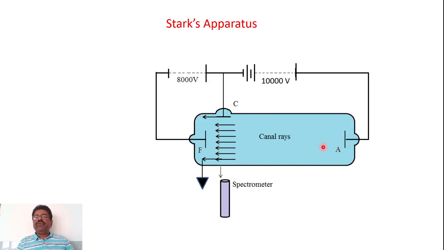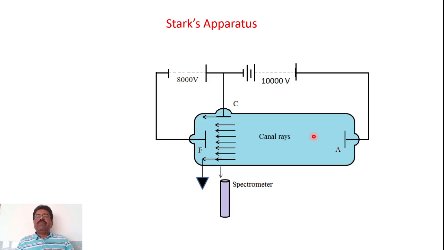So this is a tube where the hydrogen gas discharge could take place, and one can observe these canal rays. So you know, canal rays, these are positively charged, so definitely they will move towards the cathode, and this cathode is kept at comparatively negative potential.